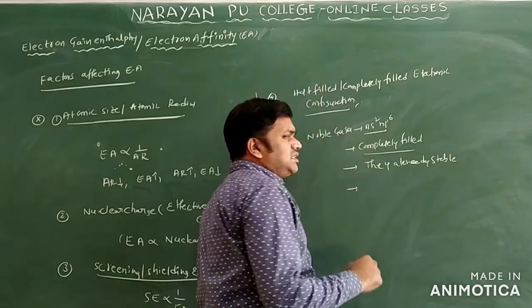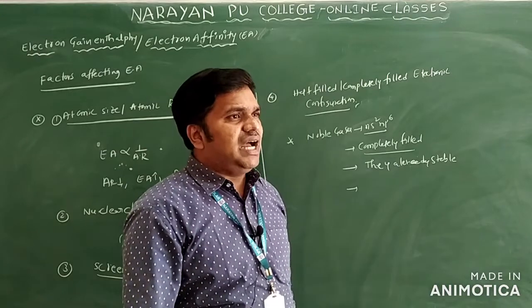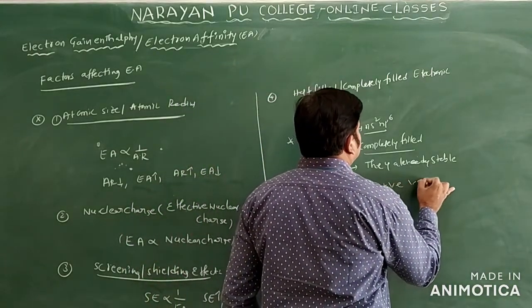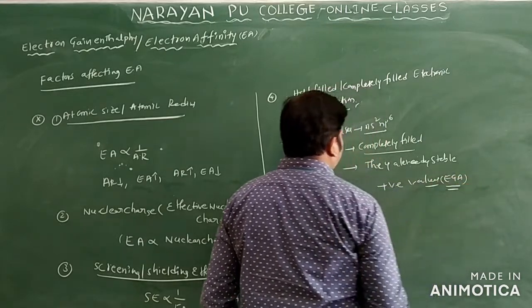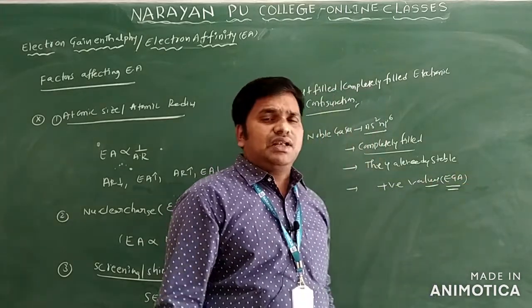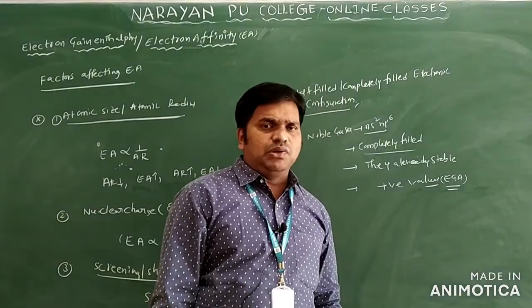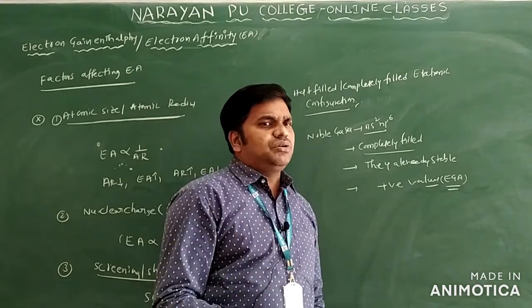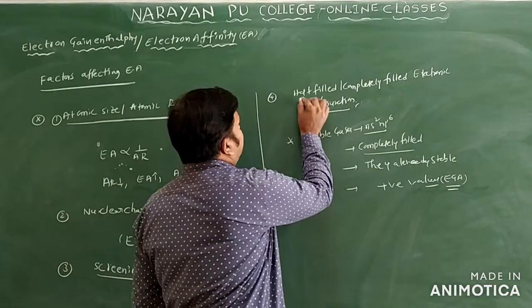So what are the electron gain enthalpy values for them? They have some positive values, particularly for the noble gases. Half-filled configurations are also stable, and their values are very close to zero, meaning they have the least negative values.